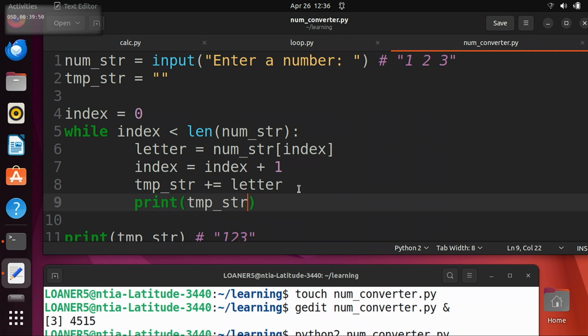So just start by thinking about what happens the first time, right? The first time through the loop, we're going to pull out the first character from numstring and copy it into tempstring. So what is tempstring going to be at that point? Let's say we type in hello. What is tempstring going to be after the first time through the loop?